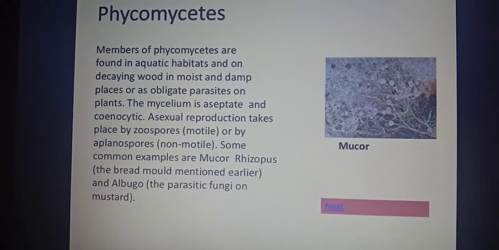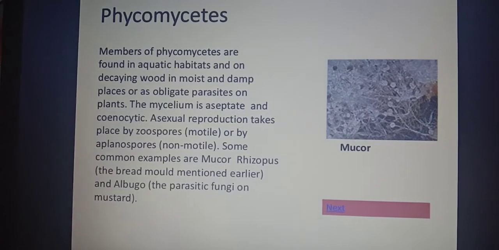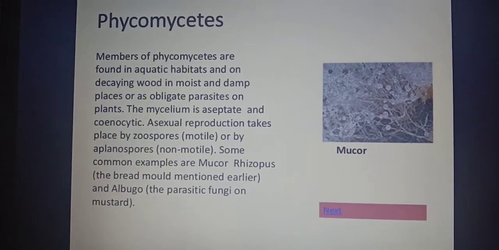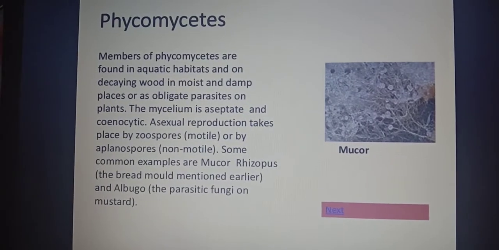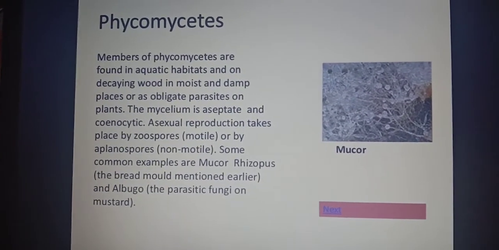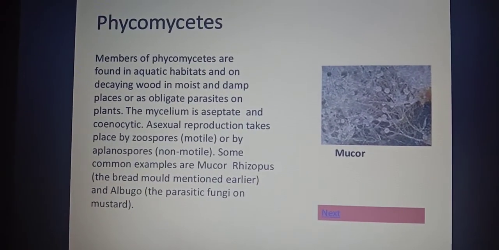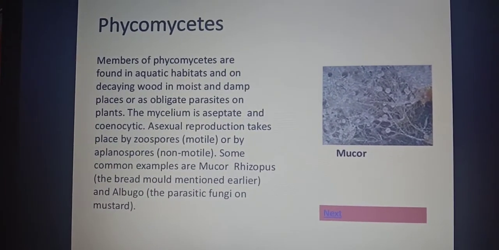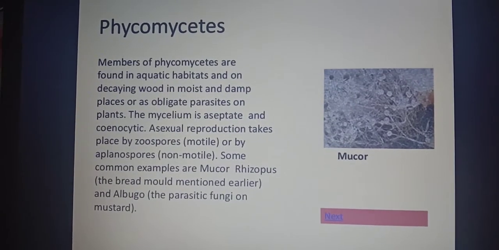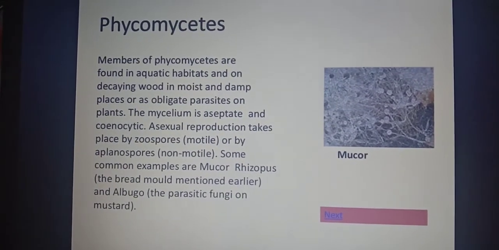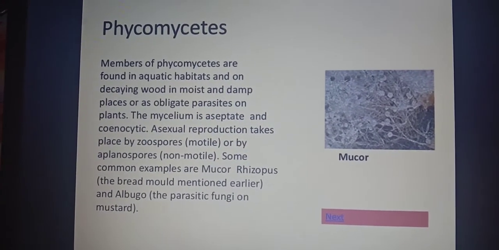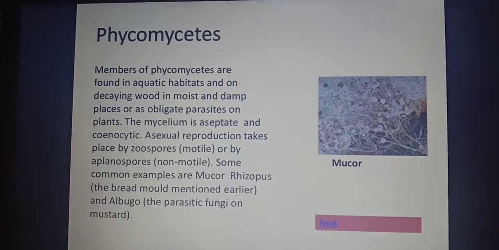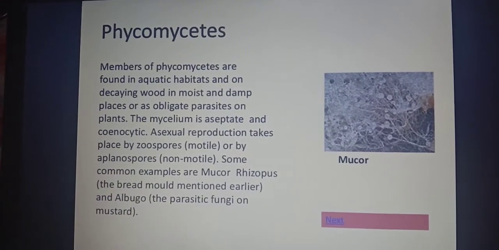Here it's not written in italics, but whenever you mention the scientific name of any organism, be it plant or animal, you have to underline those scientific names, isn't it? So if you write in your notes mucor, Rhizopus and albugo, you are going to underline those words. These are the three examples of the class Phycomycetes.